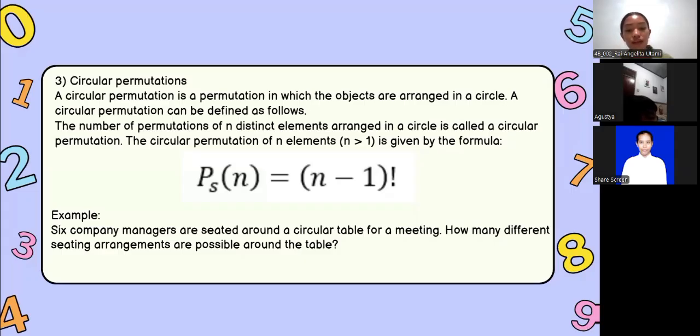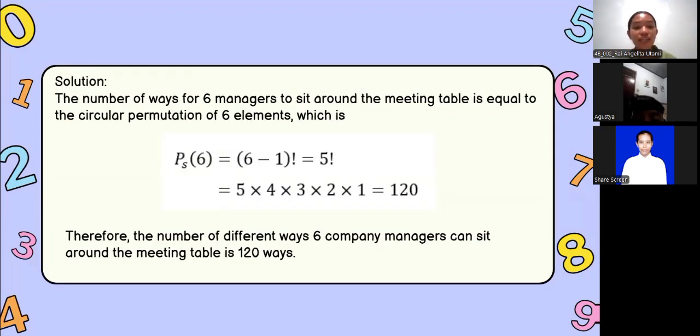To see how it works, let's look at the example. Six company managers are seated around a circular table for a meeting. How many different seating arrangements are possible? Now, let's look at the solution for the seating arrangement problem. The number of ways for six managers to sit around the meeting table is equal to the circular permutation of six elements.